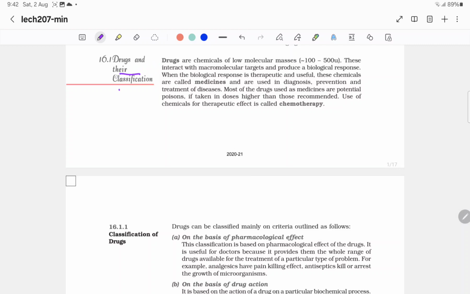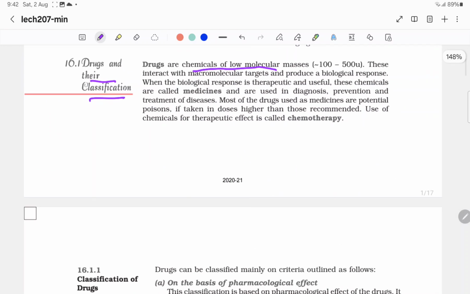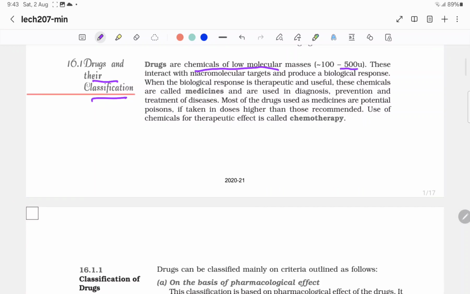Drugs and their applications. Drugs are chemicals of lower molecular mass, that is 100 to 500 unified mass. These interact with macromolecular targets and produce a biological response. When the biological response is therapeutic and useful, these chemicals are called medicines and are used in diagnosis, prevention, and treatment of diseases.